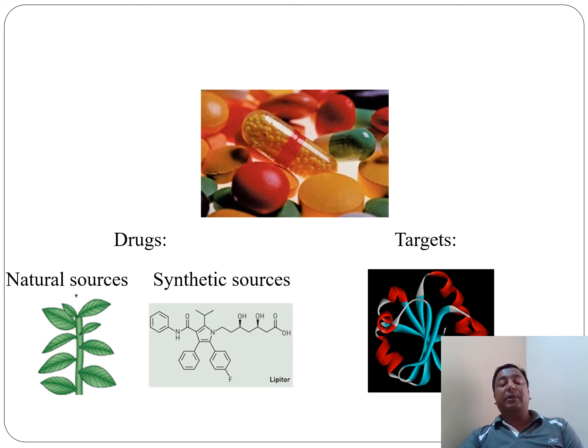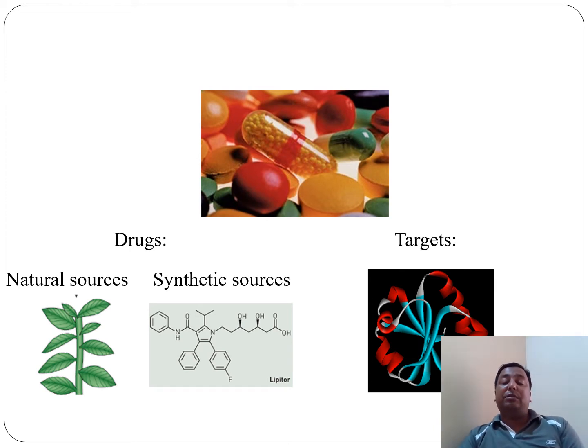Of course, for identifying targets and drugs, the resources come from all the five kingdoms, right? Plant kingdom and animal kingdom. So the resources are natural resources, maybe the plants, maybe the animals, maybe the fungi, maybe the microbes, bacteria, virus.